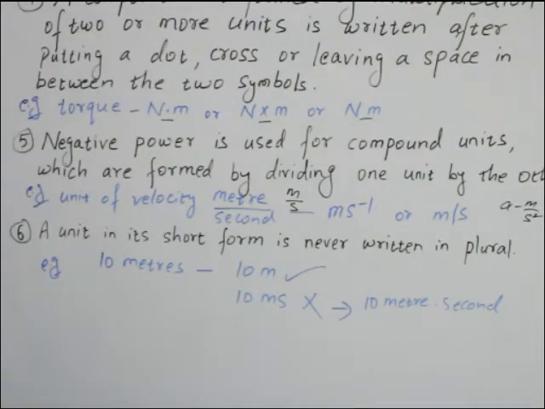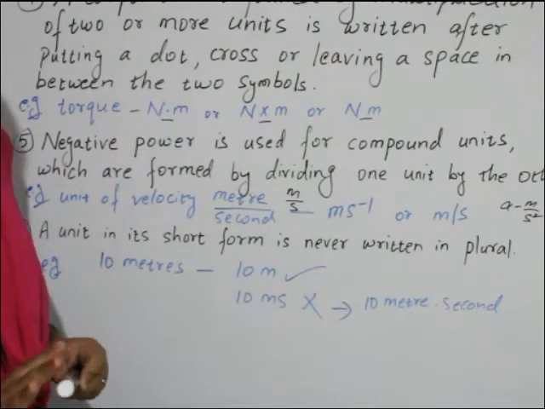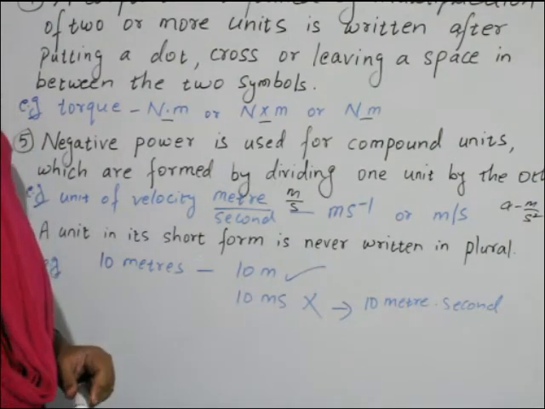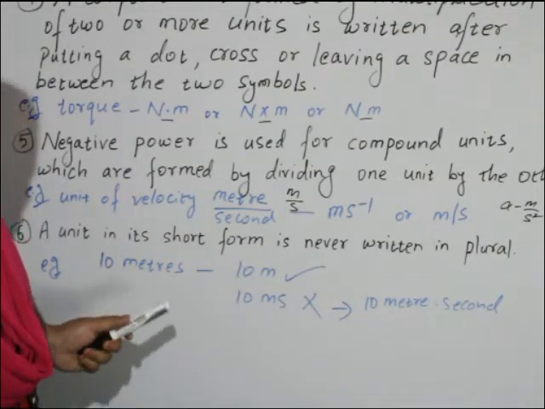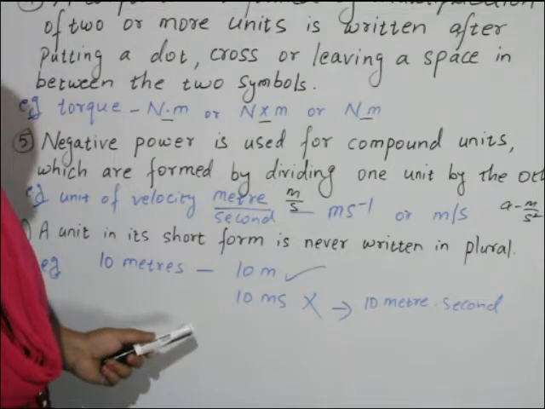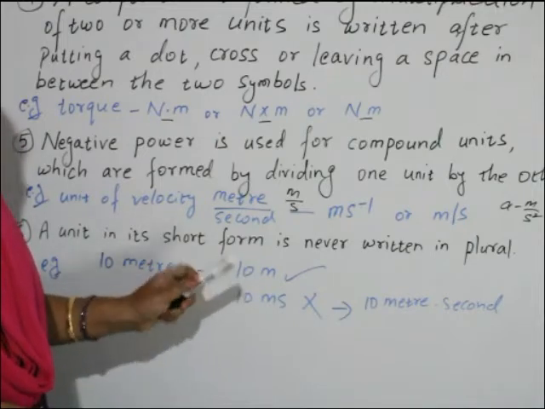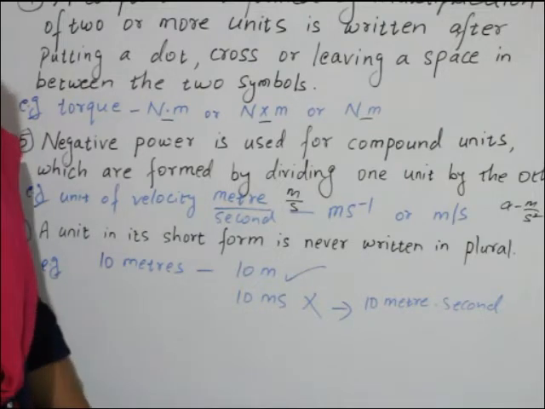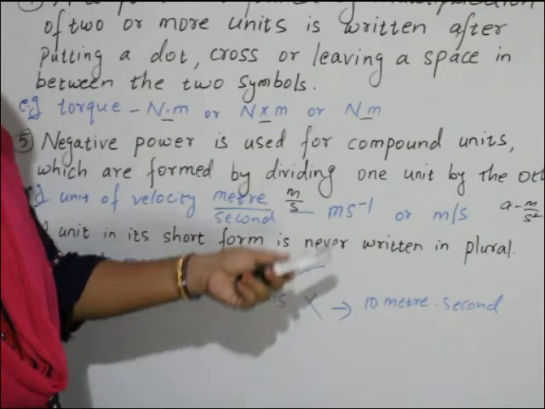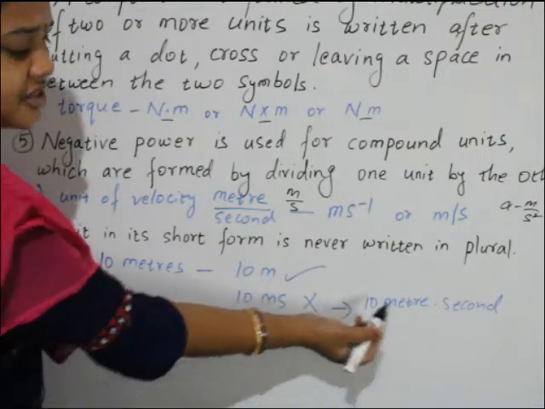Clear? Next, the rule is that a unit in its short form is never written in plural form. You can't write a unit in plural form. Example, 10 meters: here the full name is written, 10 meters. But when you write the symbol, it is 10 m only. If you add s at the end for plural, like ms, you know what it becomes, children? It becomes meter into second.